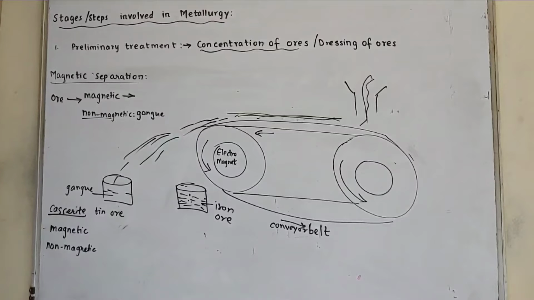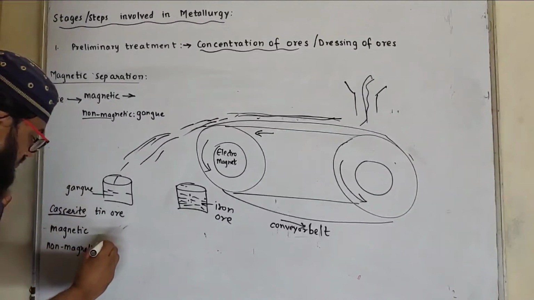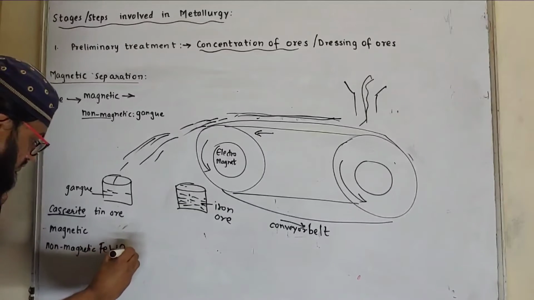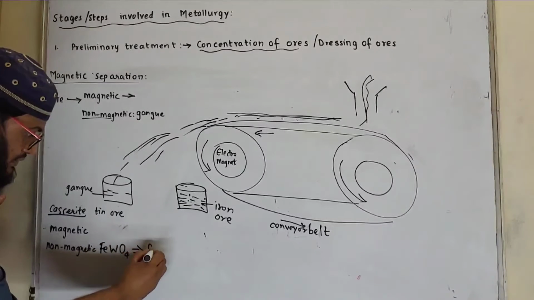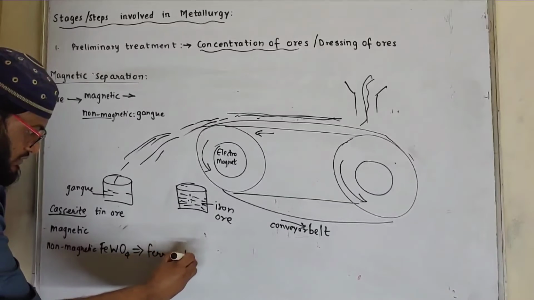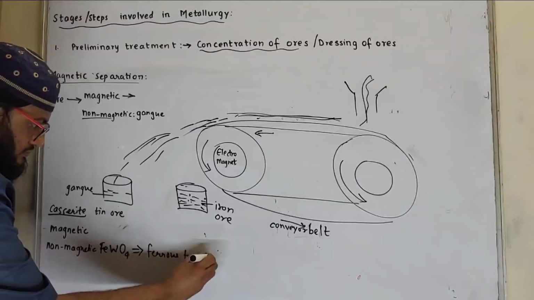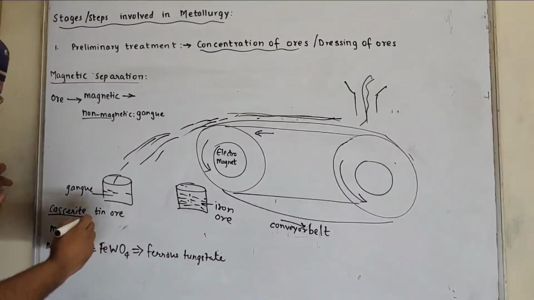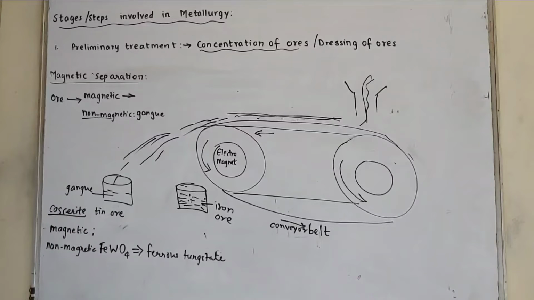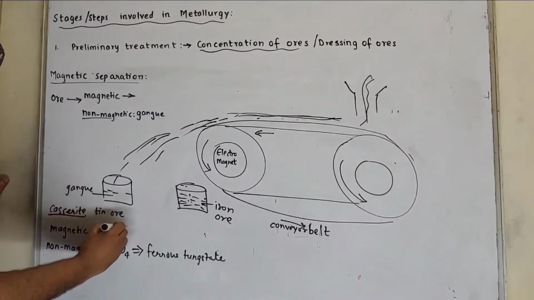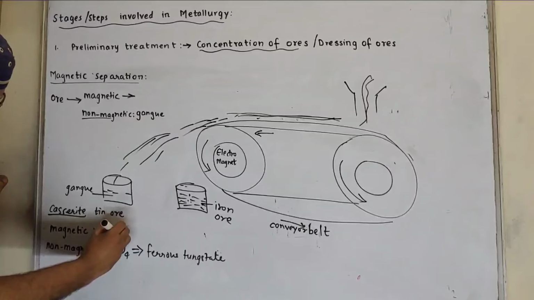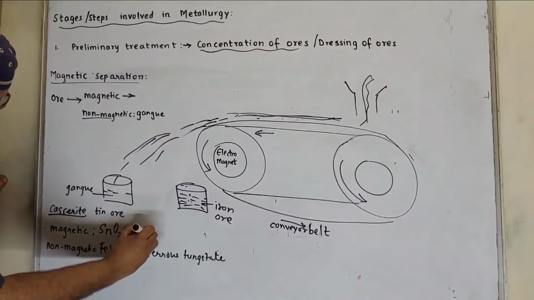Now the magnetic ingredient is ferrous tungstate, and the non-magnetic is stannic oxide. Stannic oxide is SnO2.